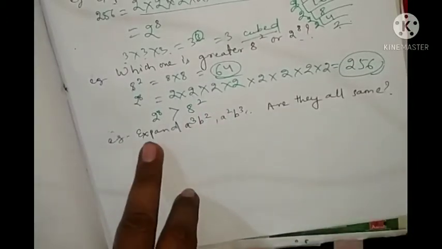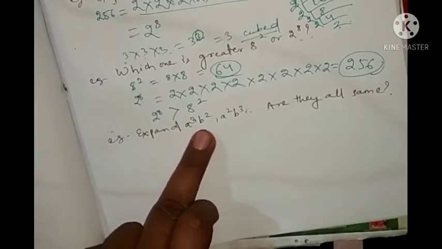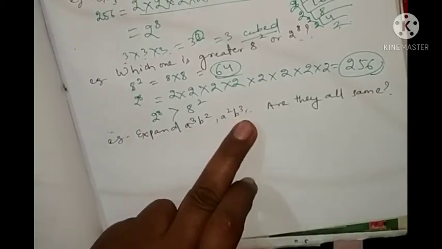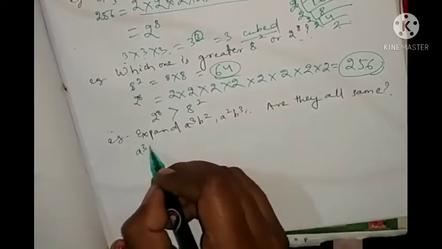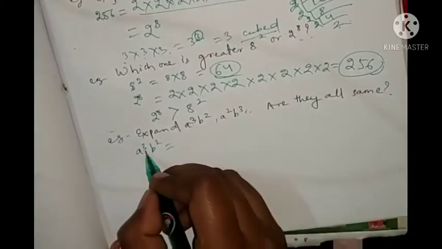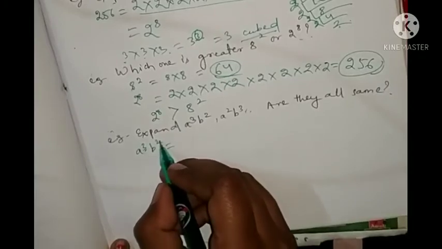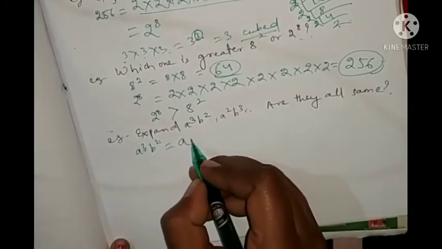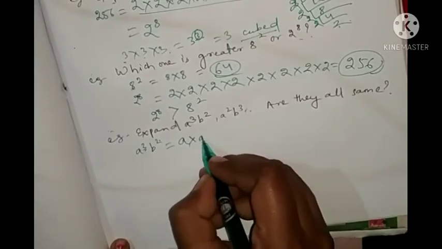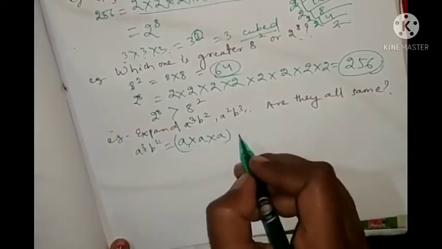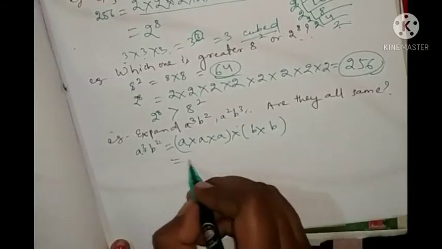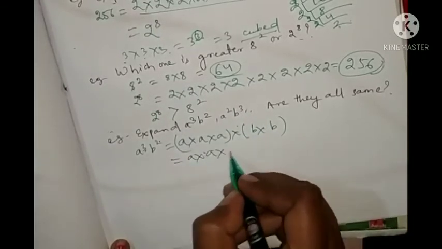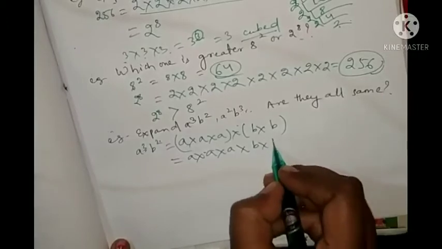Next example, expand a cube b square, a square b cube. Are they all same? First we'll expand. a cube b square: a cube means a is multiplied 3 times and b is multiplied 2 times, means a into a into a into b into b.